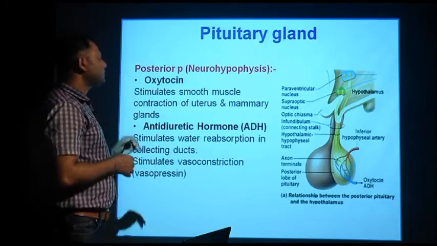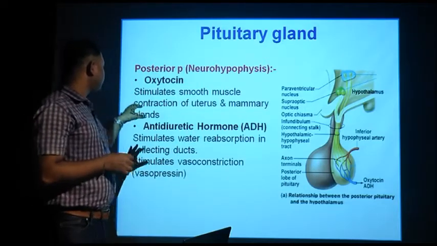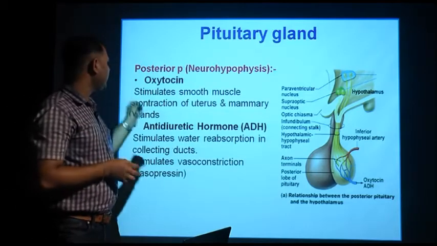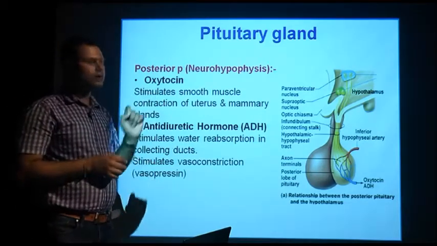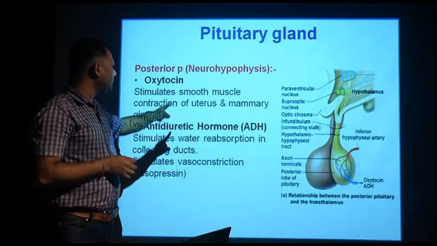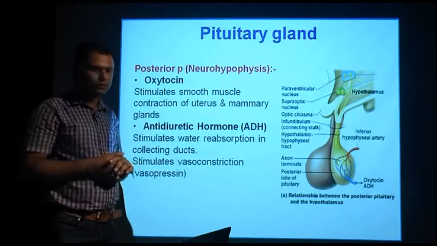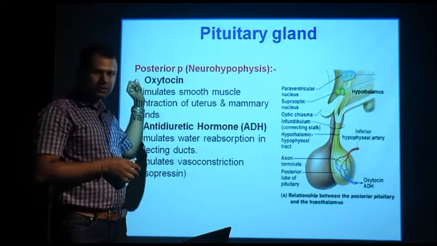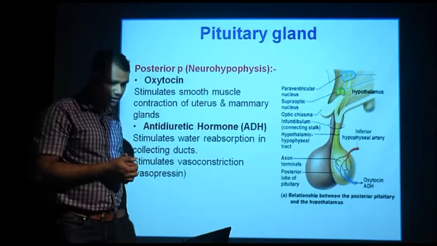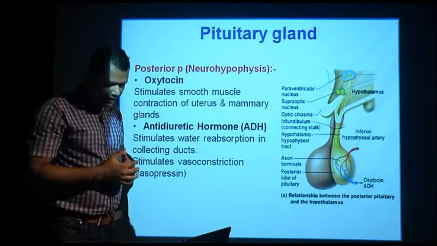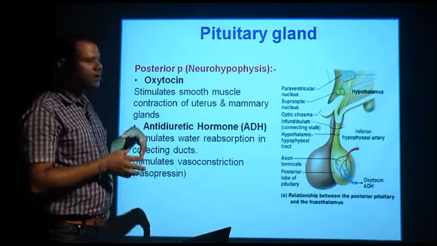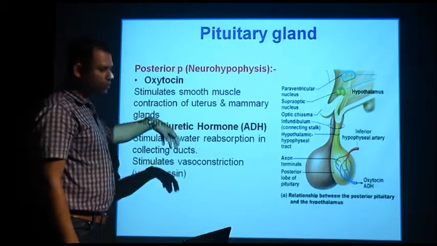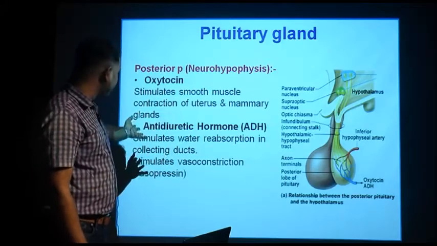Oxytocin stimulates smooth muscle contraction, and thus wherever smooth muscles are there, this hormone induces their contraction. So you all know that the uterus and mammary glands are made up of smooth muscles, and so oxytocin helps in contraction of the uterus, and thus sometimes it helps in child delivery. So it is also known as the hormone of parturition. In a similar way, it also induces the contraction of the mammary gland.